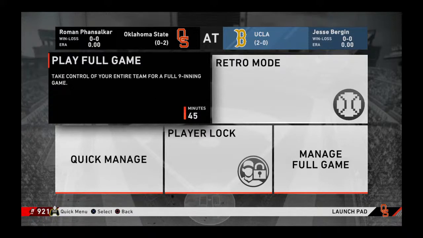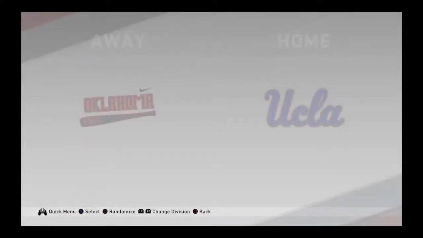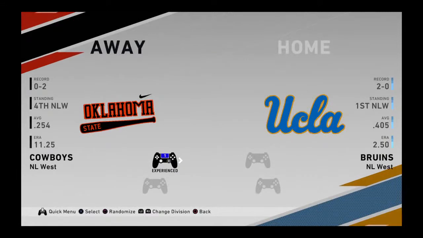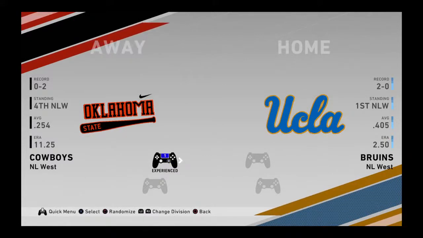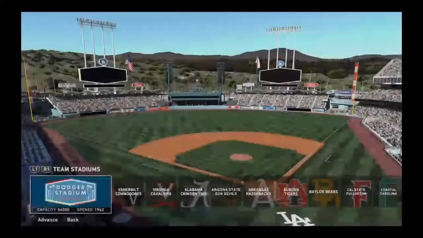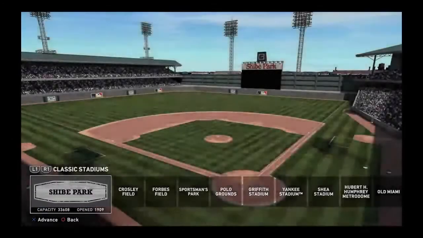Alright, welcome back here. We had to switch controllers and rehook my headset. So, let's go over the starting lineup for Oklahoma State and UCLA both. This will be from a minor league stadium.